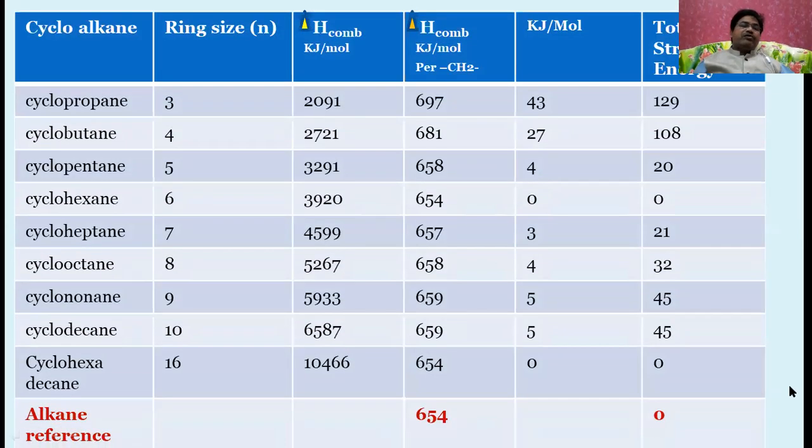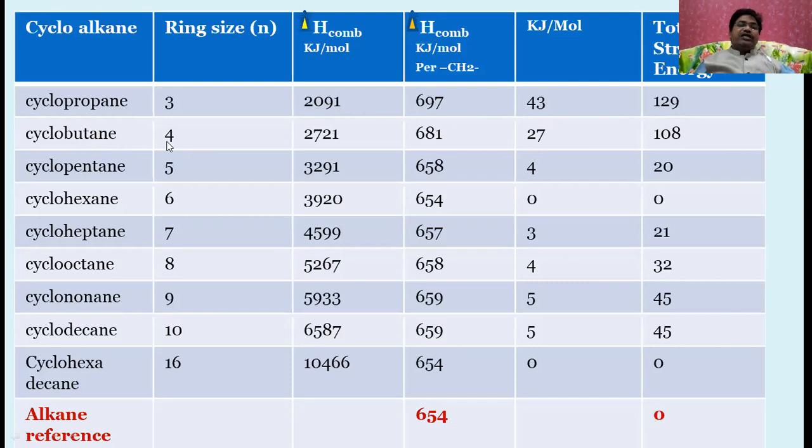You can see the heat of combustion in this table, and if you want, you can pause the video and check it. Cyclopropane, a 3-member ring, has a heat of combustion of 2091 and the reference is 697, so it should have 143 kilojoules of deviation, and the total strain energy is 129, because there are 3 carbon atoms.